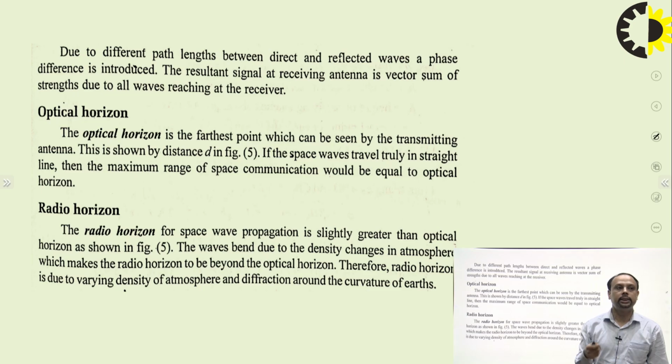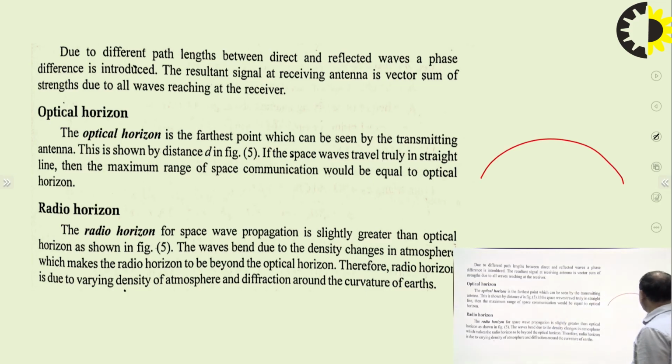Optical horizon is the horizon over which we can directly see from the top of the transmitting antenna to the receiving antenna. Like if we consider again the curvature of the earth, and if your transmitting antenna is over here and your receiver antenna is over here, transmitter and the receiver. If we can see the receiving antenna directly from the transmitting antenna, then this is known as the optical horizon.